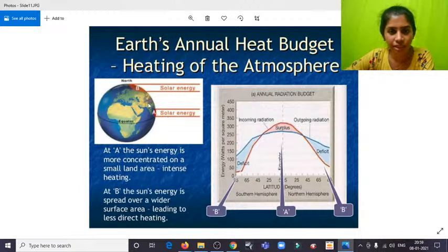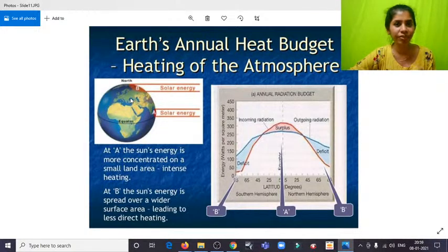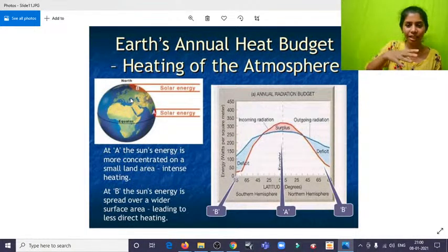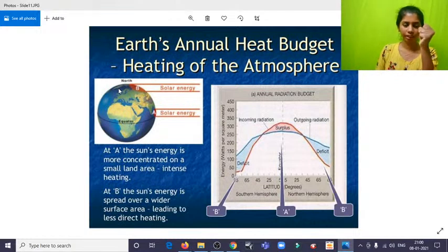So, Earth's annual heat budget, that is heating of the atmosphere. We all know that India is a tropical nation, and all the nations or places marked here on the equator are generally very hot. Why? Since they are directly at the source of direct sunlight, and the rays fall directly on them. What happens here is that at the north and south poles, the rays are slanted, because Earth rotates on an inclined imaginary axis, not on a straight line. For those reasons only.